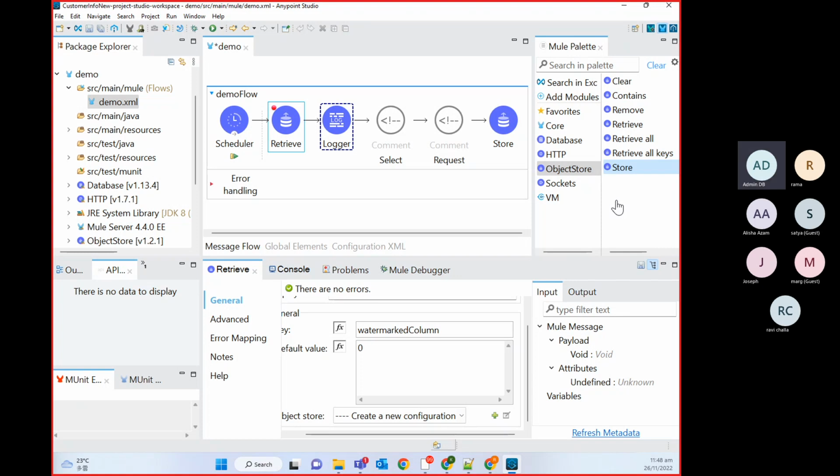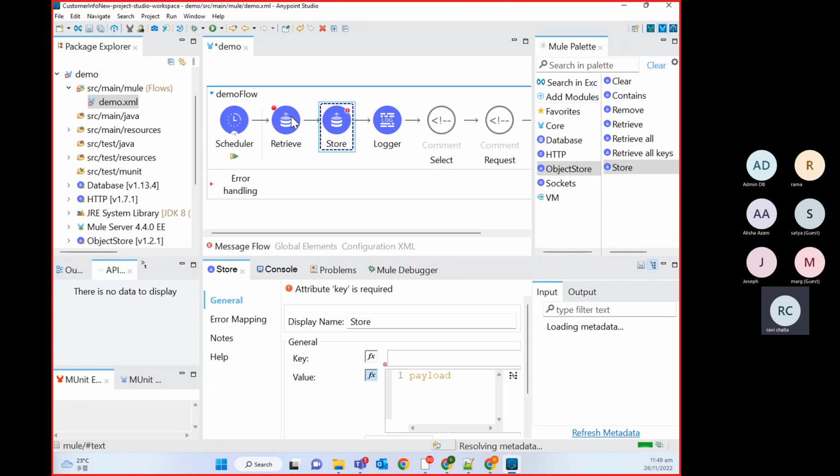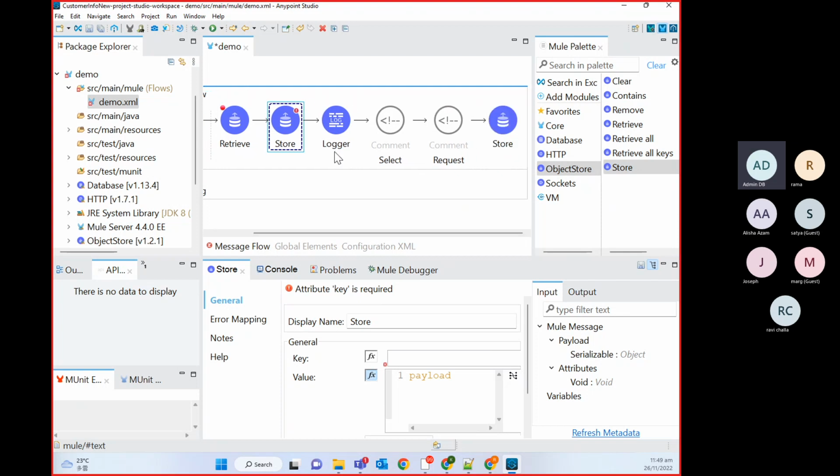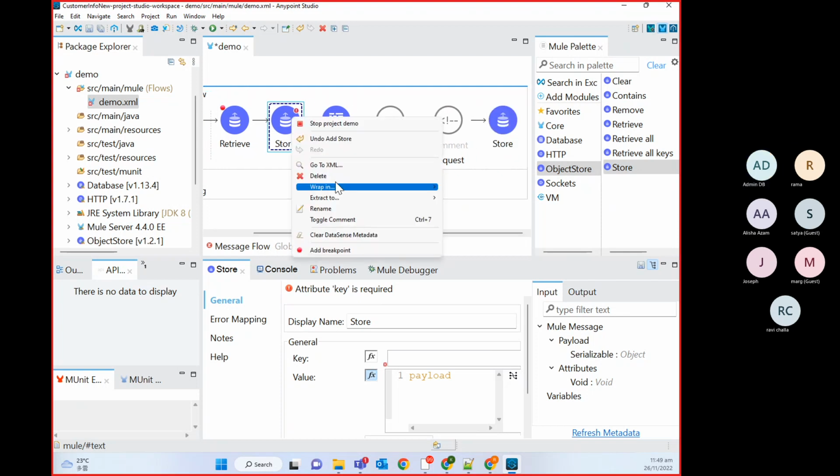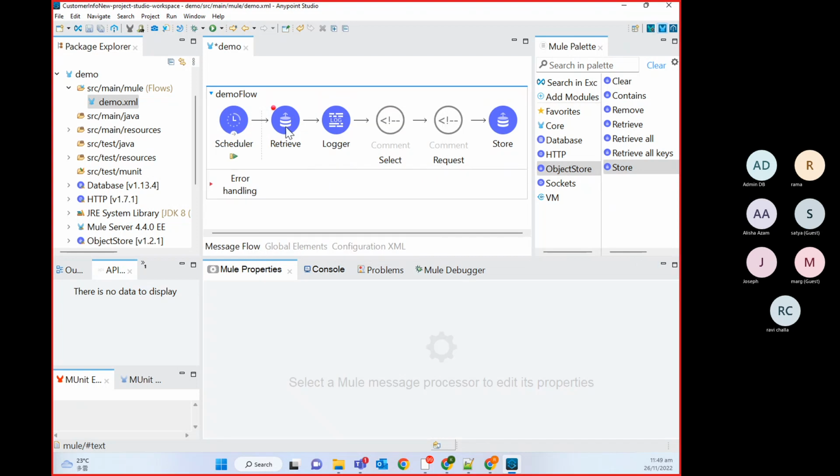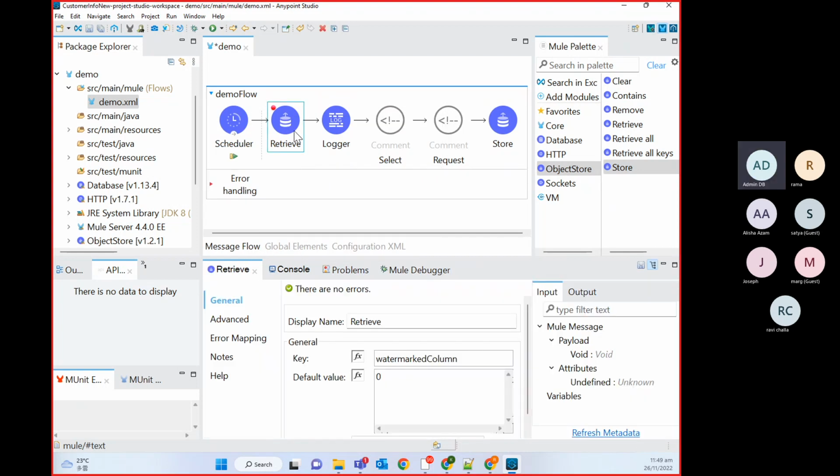Ravi, I'm not clear with your question. The question is, first we have to use the object store retrieve. In that case, we have the key value pairs we stored already, like in the last execution. This retrieve will work once we have some key value pair in the object store.